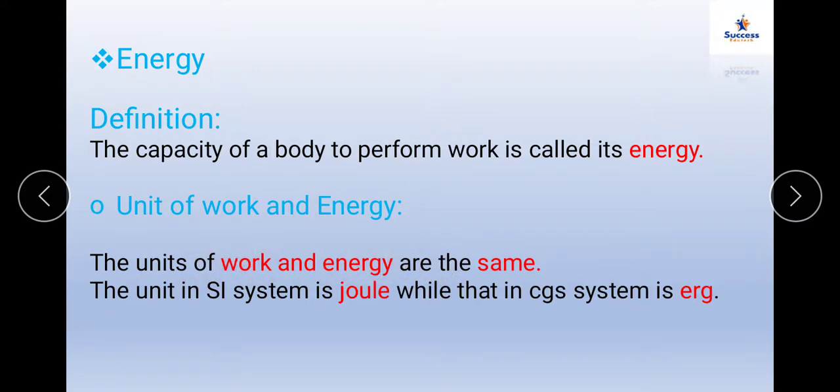So the unit of work and energy are both the same. We know the unit of work is the joule, after the name of the scientist, correct? So in the SI system it is joule, and in the CGS system the unit is erg. The same is for energy. Remember that energy is the capacity to do work, and its unit is the same as work.